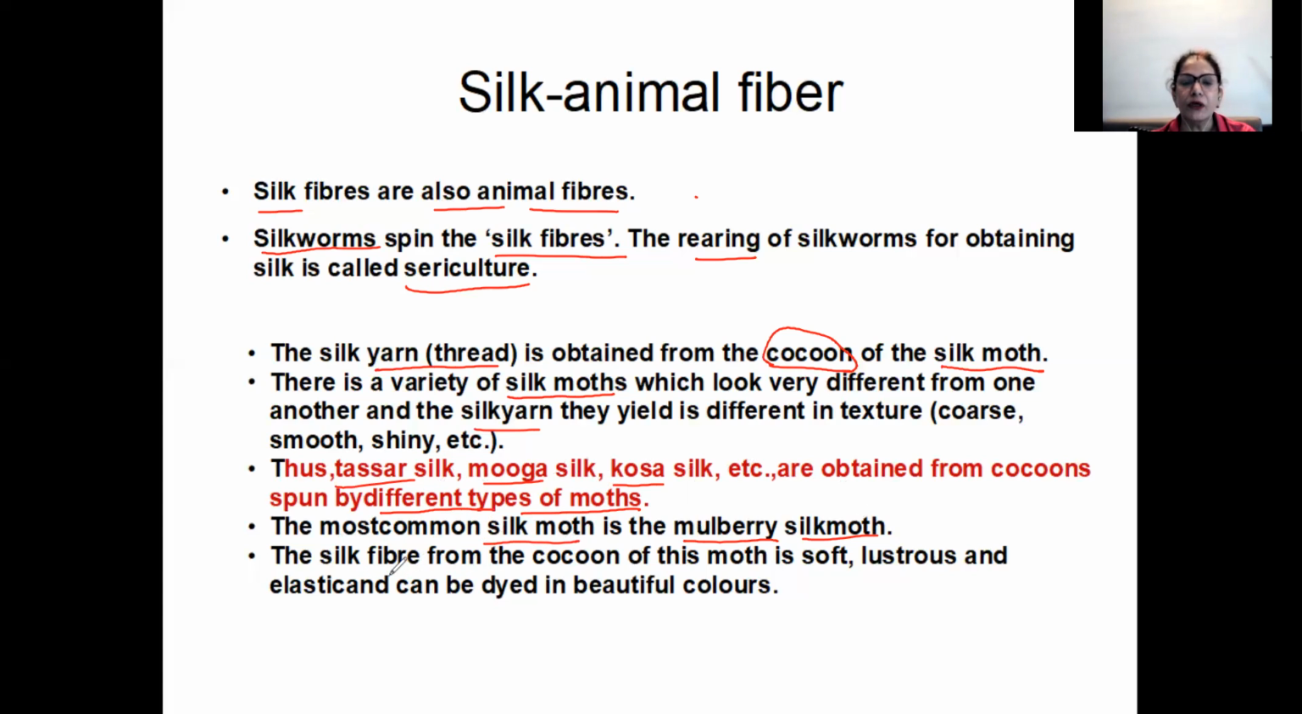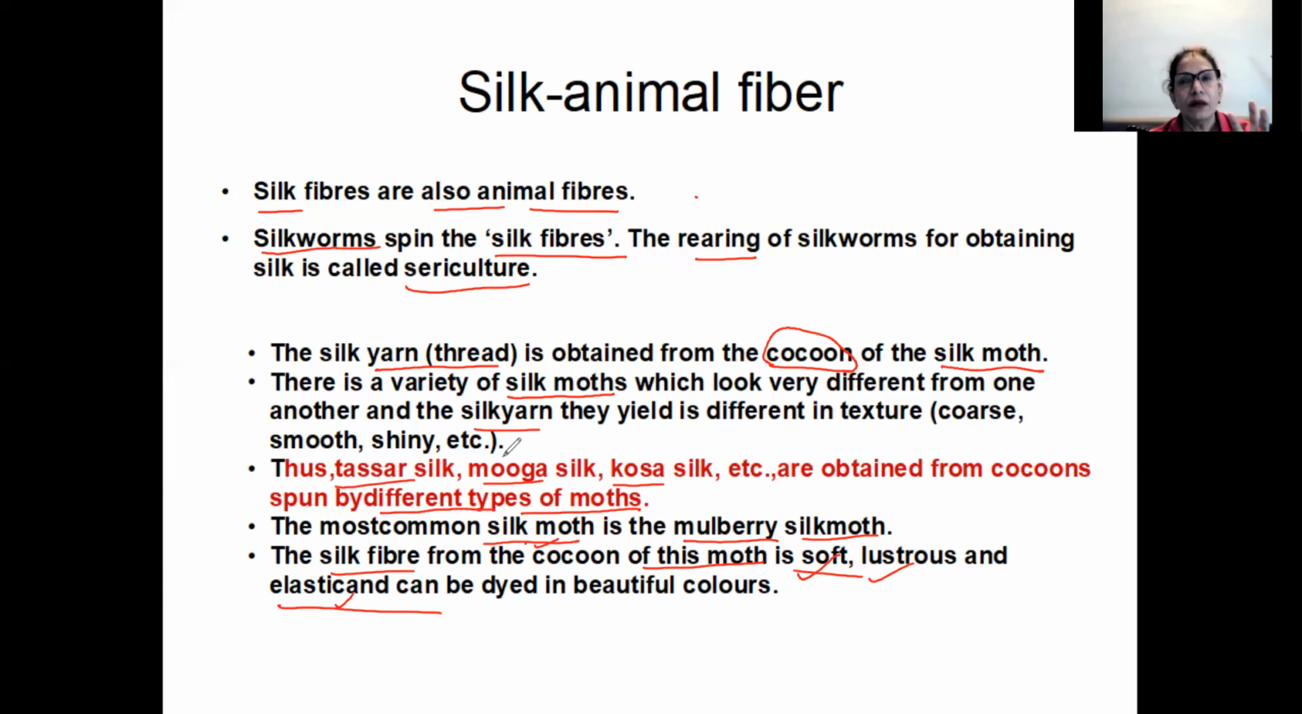Then the silk fiber from the cocoon of this moth is soft, lustrous and elastic and can be dyed in beautiful colors. So this will be very expensive. If you see all the qualities, it's very soft, it's lustrous, it shines, and it is elastic also. So it is not very stiff. Some silk materials are very stiff. But because this is very elastic, soft, smooth and lustrous, definitely the price of this mulberry silk will be very expensive.